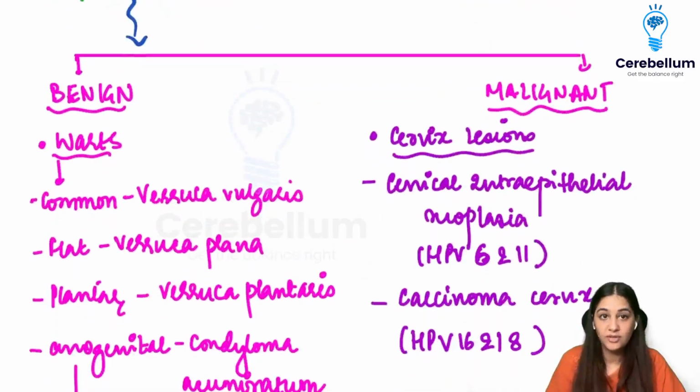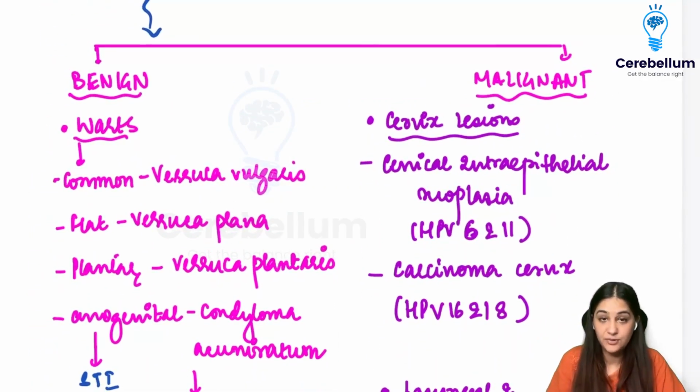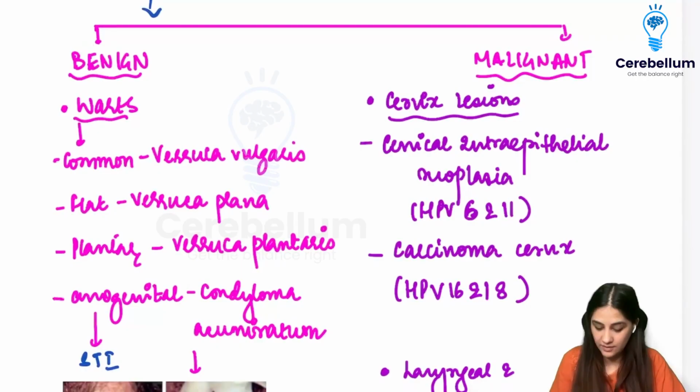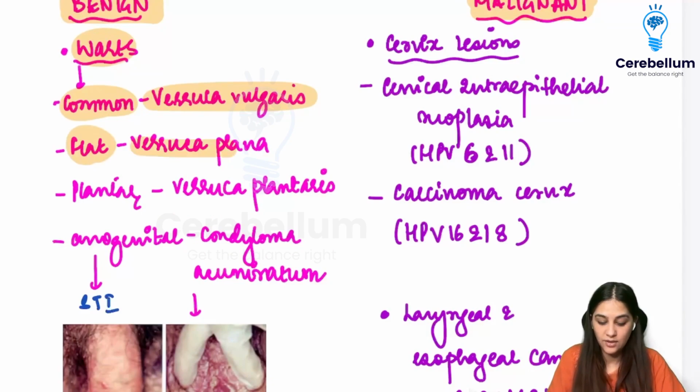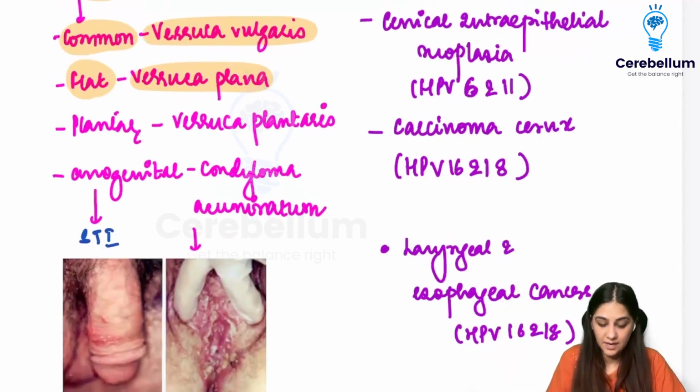So when we talk about the papilloma or the HPV, human papilloma virus, it's divided into two types by the clinical forms. One is the benign, and then another one is going to be the malignant. So in the benign state, it leads to a lot of wart formation. So they can be common warts called verruca vulgaris. There are flat warts called verruca plana. There are plantar warts called verruca plantaris.